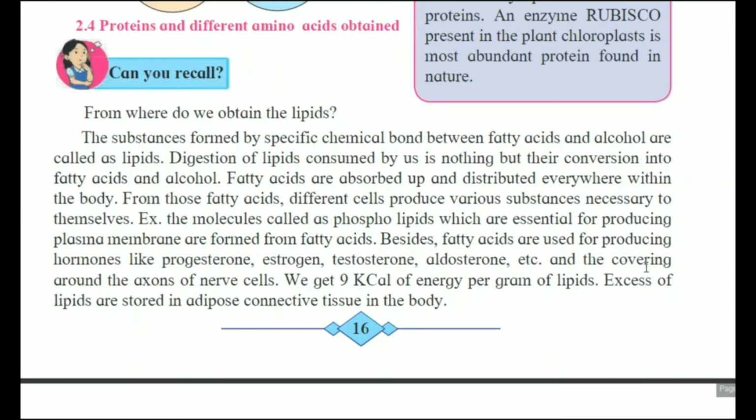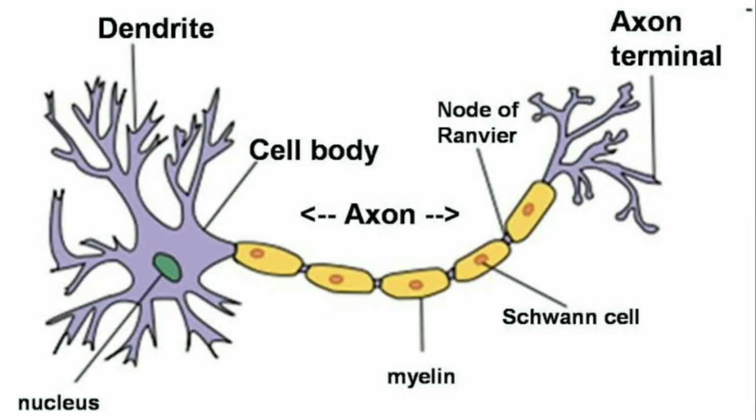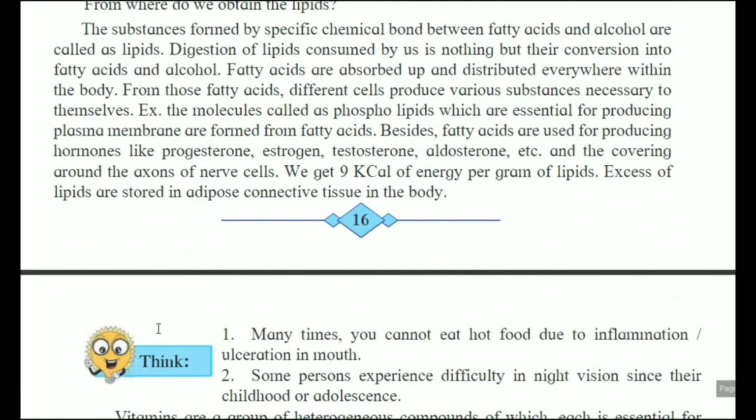And the covering around the axons of the nerve cells. Remember the diagram of nerve cells. There the axon is present. Yes, and around that covering this fatty acid is essential. Okay, what occurs when there is an excess of lipids? Excess lipids are stored in the adipose connective tissue in the body.